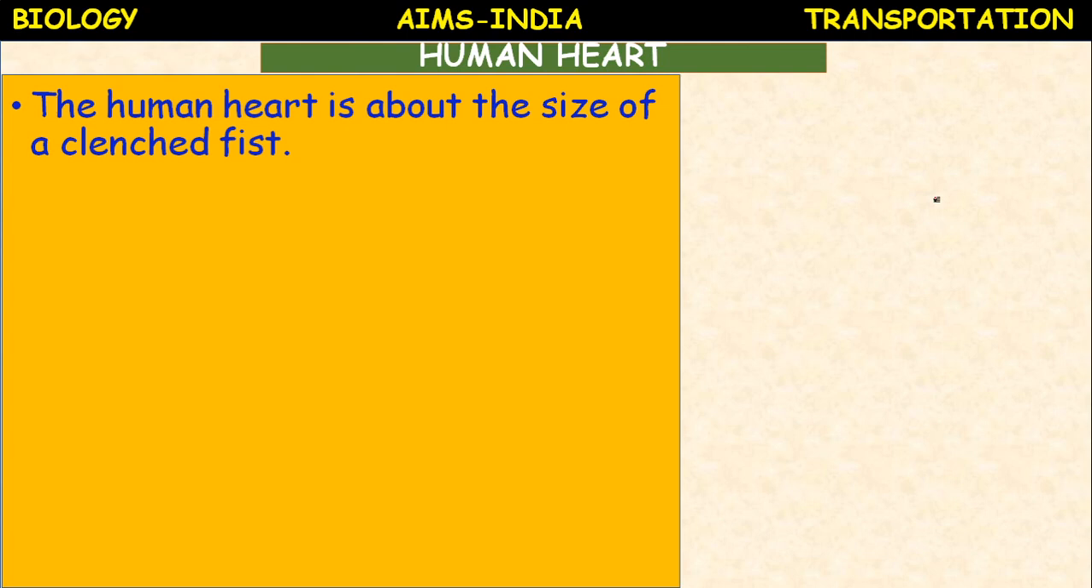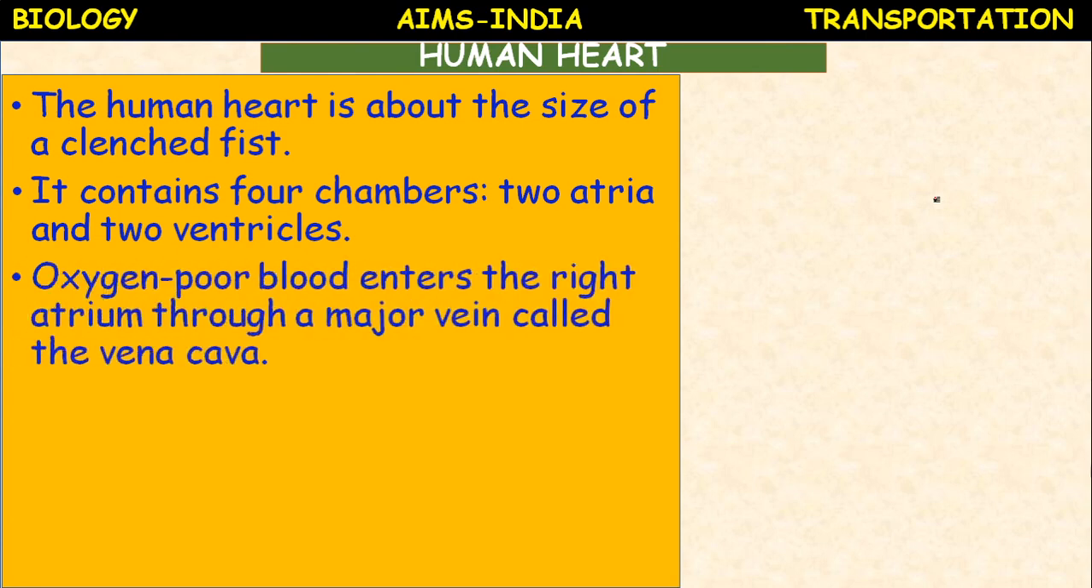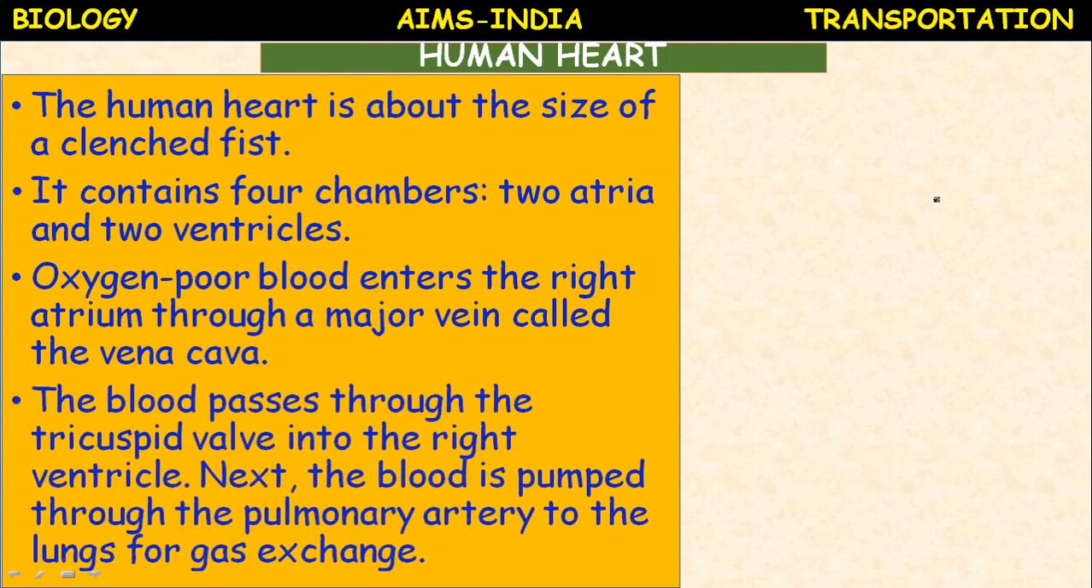Human heart. The human heart is about the size of a clenched fist, the size of one's own fist. It contains four chambers, two atria and two ventricles. Oxygen-poor blood enters the right atrium through a major vein called the vena cava. The blood passes through the tricuspid valve into the right ventricle. Next, the blood is pumped through the pulmonary artery to the lungs for gas exchange.